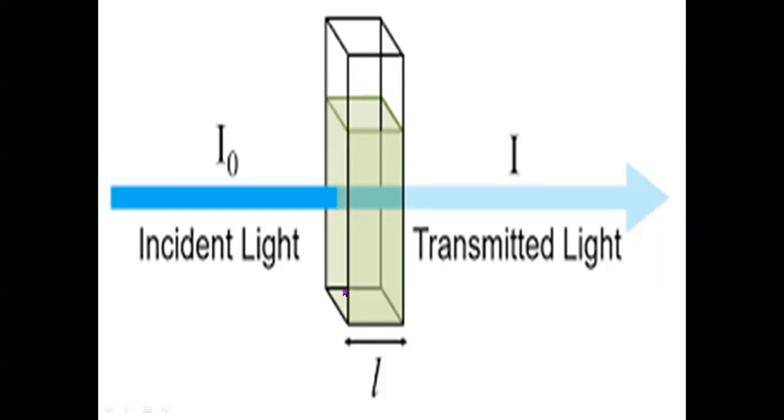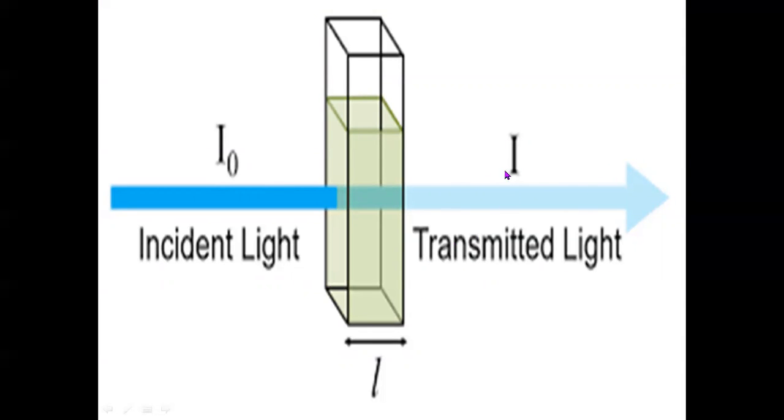Now, this figure also gives you an idea that when incident light of a particular intensity, that is I0, is passed through a solution of a particular solute, it will absorb a certain amount of energy in the form of light, and the transmitted light will have lesser intensity than the incident light.